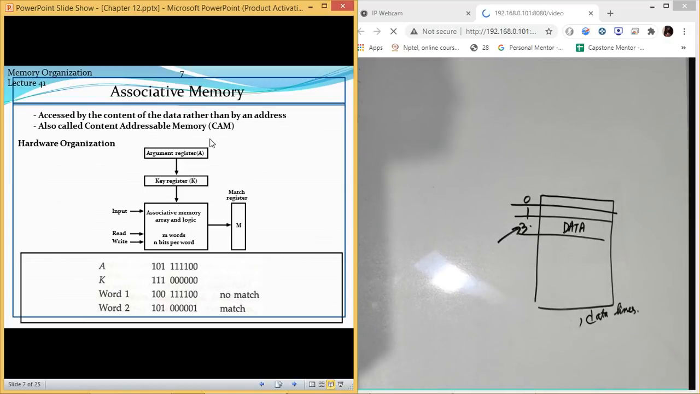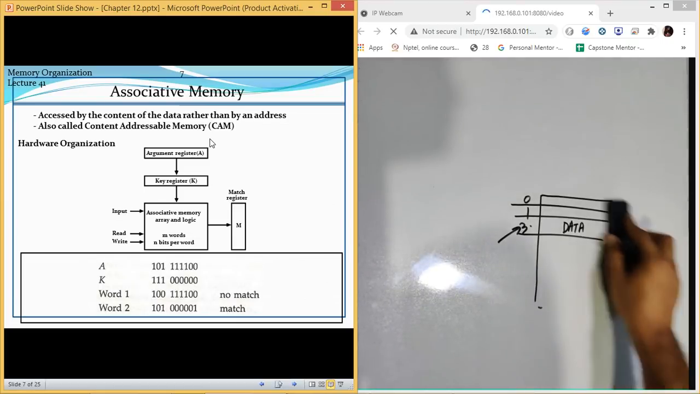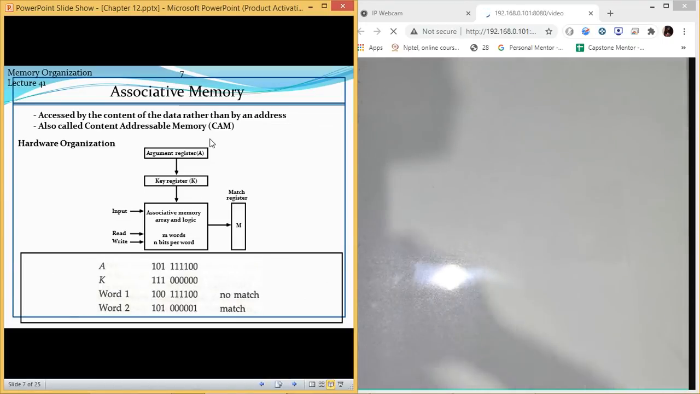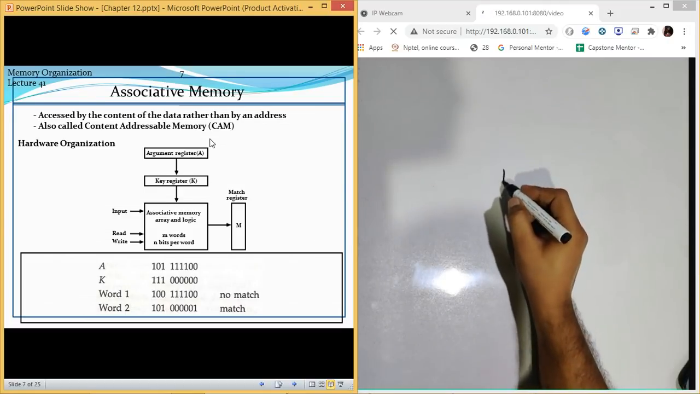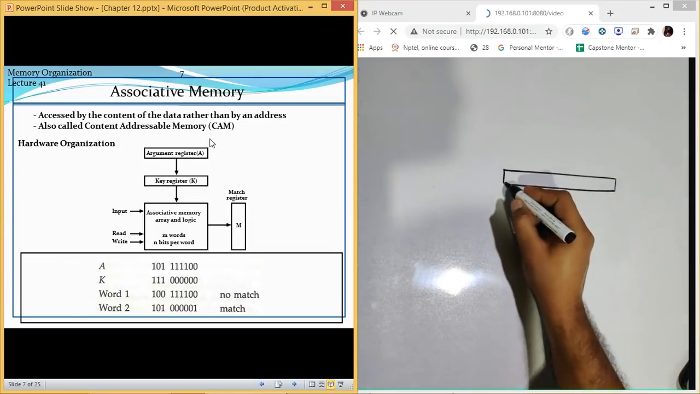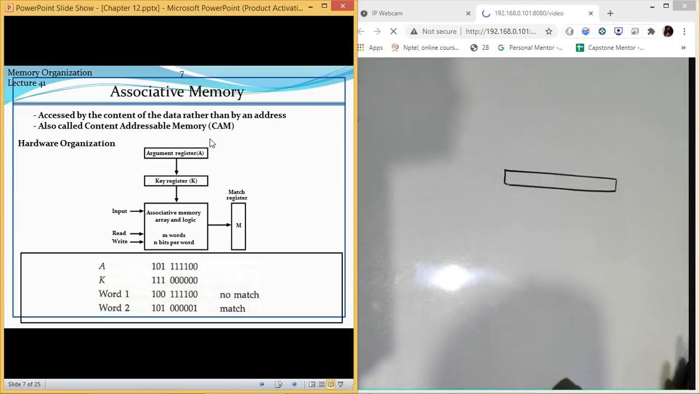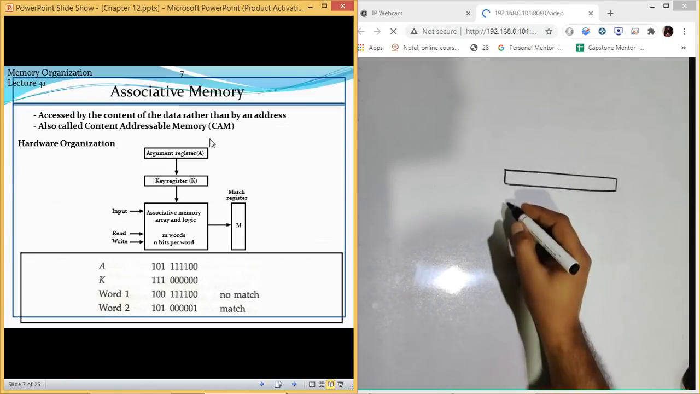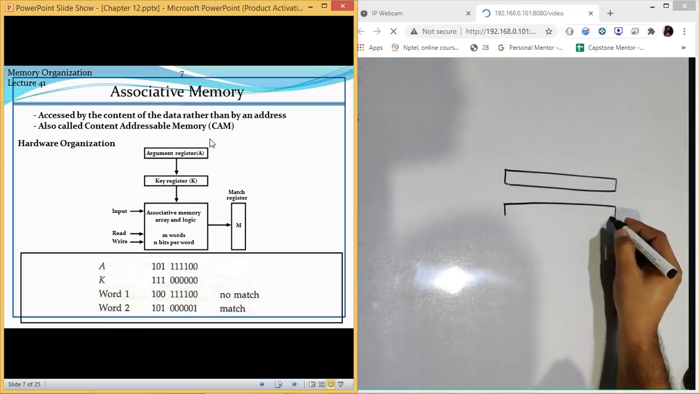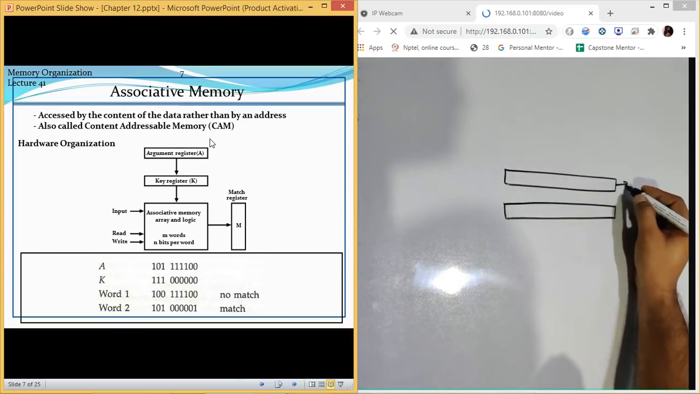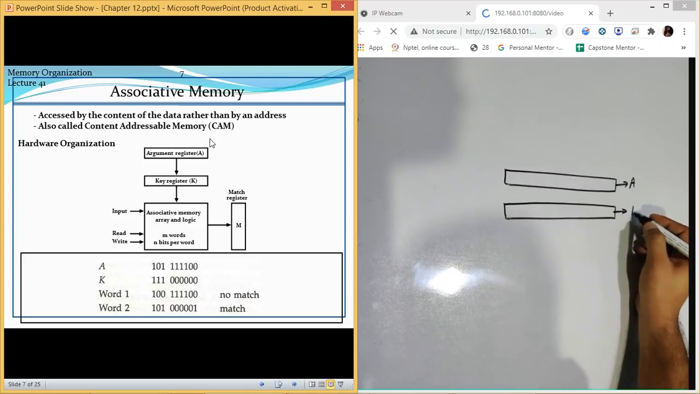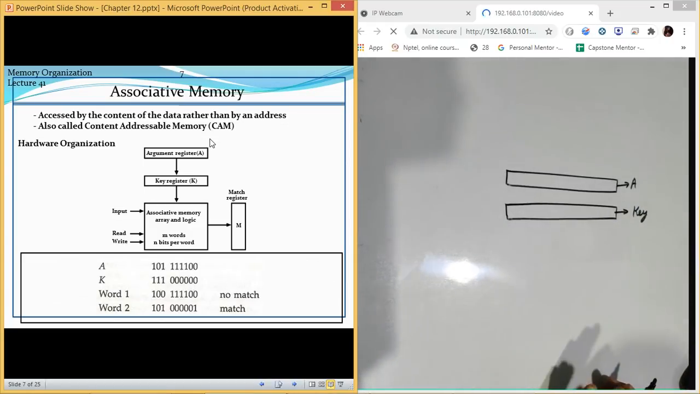In the case of associative memory, the first register which is of utmost importance is the argument register. Argument register is represented by a value A. In this register, we are going to give the content which we want to search. Then there is another register, which is the key register. We call it the K register. This is known as the A register, argument register. This is known as the K register or key register.